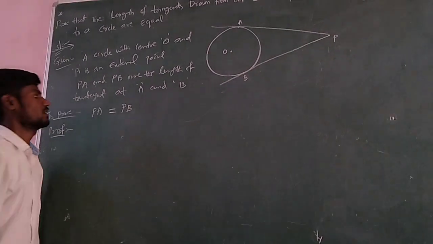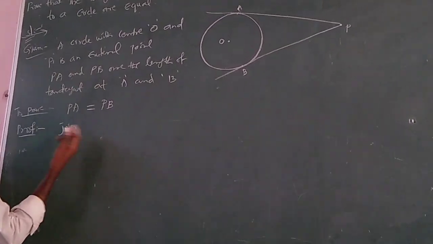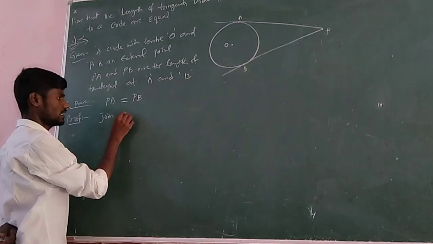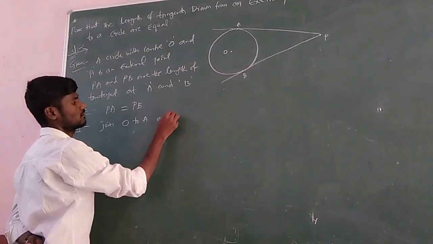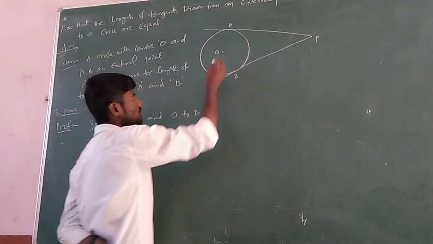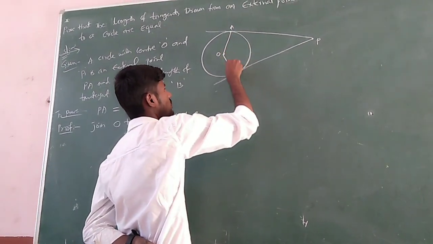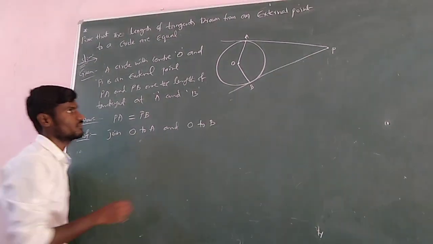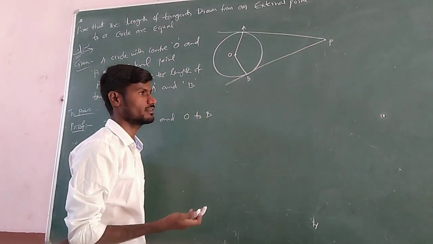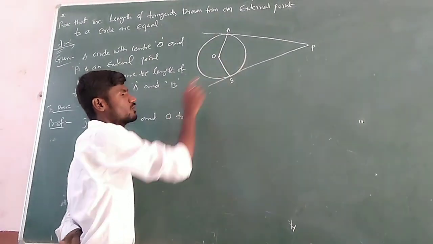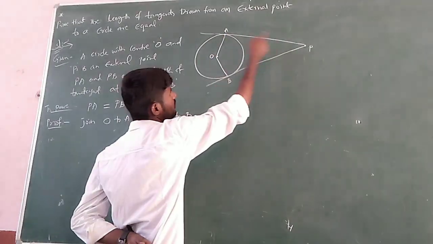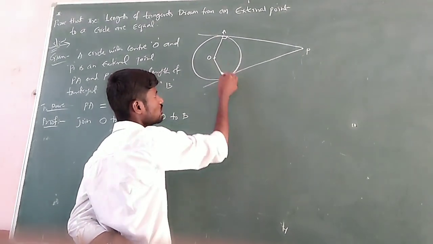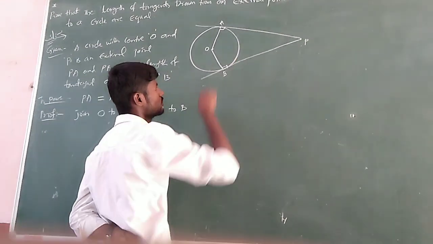Let us observe here. Join the center to the two points of contact A and B. So join O to A and O to B. If you join, we get OA and OB. Now we already know one theorem. OA and OB are radii. Regarding OA, AP is a tangent. So we know the theorem: the radius is always perpendicular to the tangent. Here also OB is a radius, PB is a tangent. It is also perpendicular.